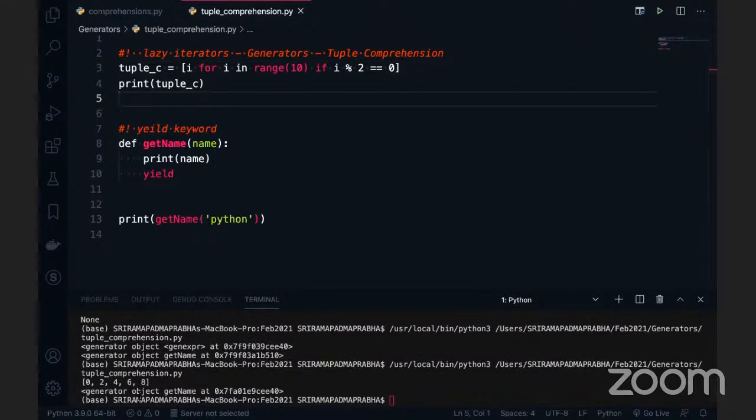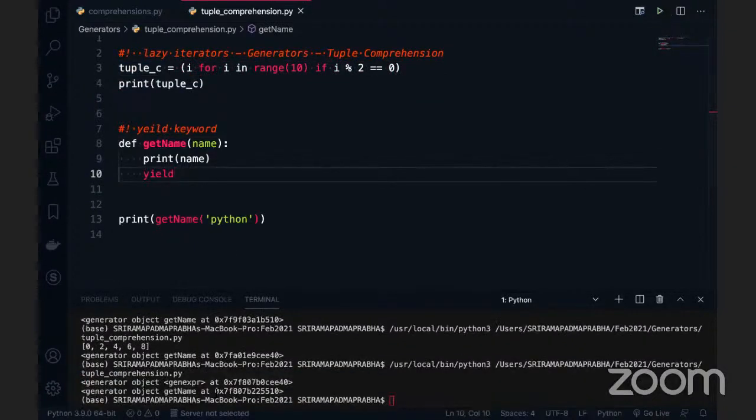We can play with this code in Python very easily. So, here the tuple comprehension is there. I want to print the value when I use the tuple comprehension. I'm going back here and printing this. See, a generator is there. Now, if I want to print each and every item from this tuple comprehension, I have to use a function called next.